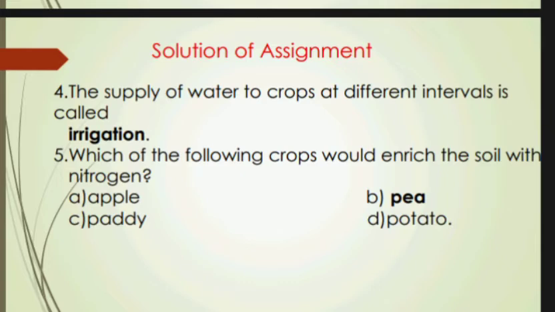Now next, question number 4. The supply of water to crops at different intervals is called irrigation. And last, question number 5. Which of the following crops would enrich the soil with nitrogen? And the right answer is P.